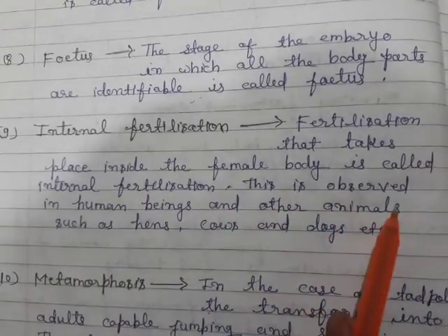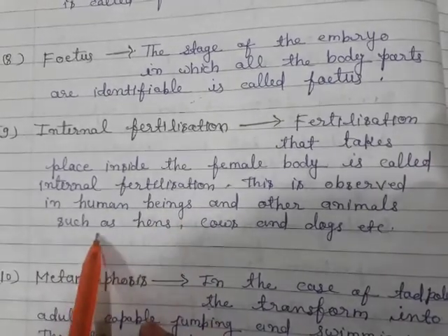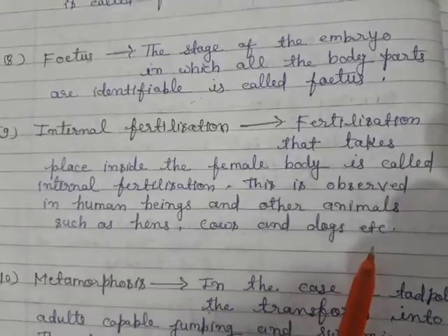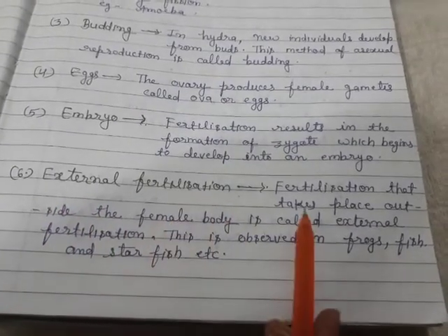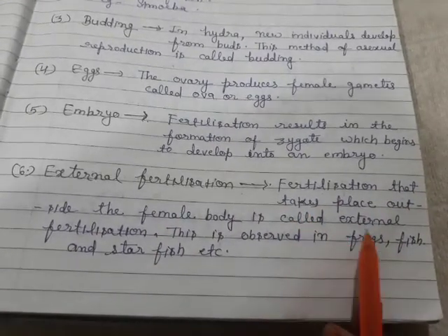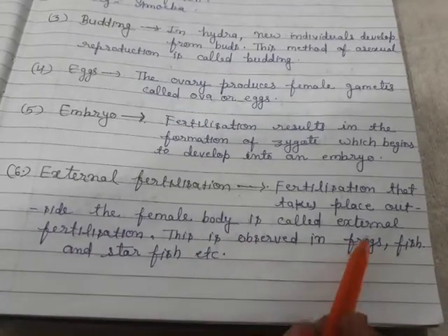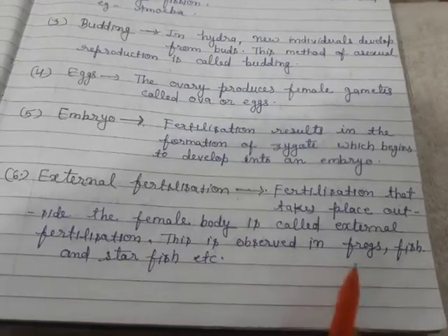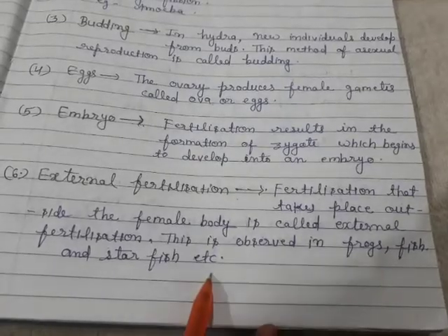This is observed in human beings and other animals such as hens, cows and dogs. What is external fertilization? Fertilization that takes place outside the female body is called external fertilization. This is observed in frogs, fish and starfish.